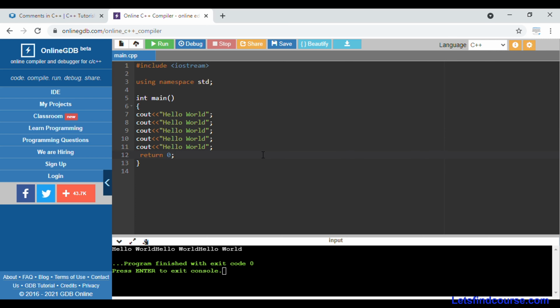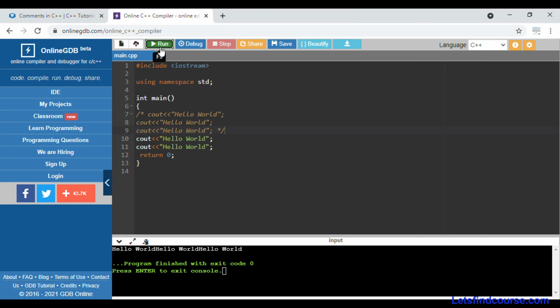Now we are going to see multiple line comment. Suppose you want to comment multiple lines in a code, or you want to explain a particular part over multiple lines, at that time multiple line comment is used. You can put a multiple line comment with the help of slash and star. This is the starting of the multiple line comment. As you can see, we have to end it also, so that all the block is in the commented section, and you can end the multiple line comment with the help of star and slash. As you can see, this is a multiple line comment that starts with slash star and ends with star slash, and all the 3 lines are in the commented box.